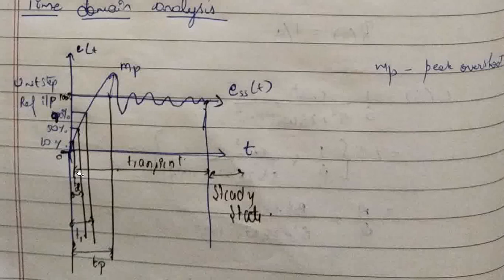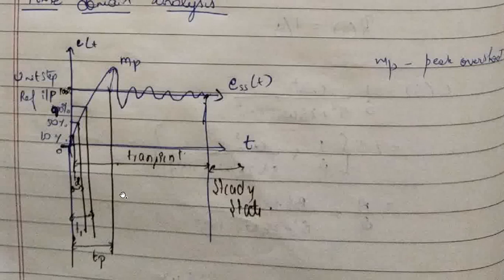Here the time it takes to reach its final or stable output is called the transient time period. After the transient period, till time t is infinity, that period is called the steady state time period. Apart from these two time periods, we are going to discuss delay time, rise time, peak time, settling time and peak overshoot.